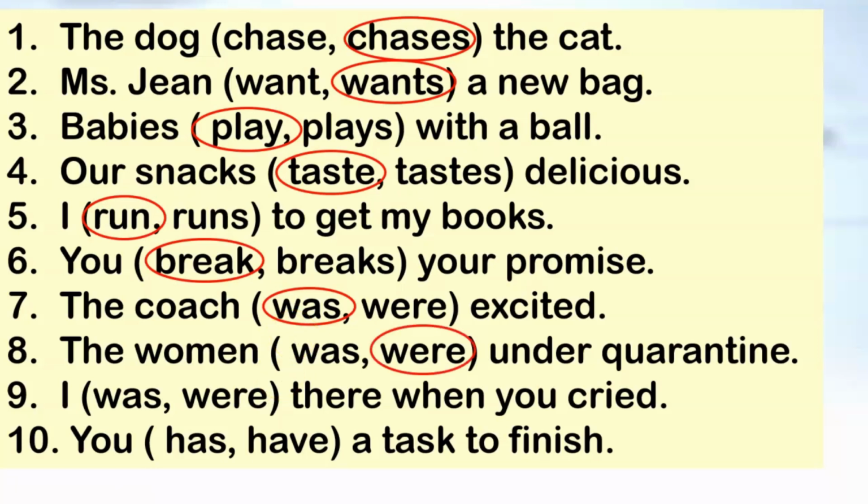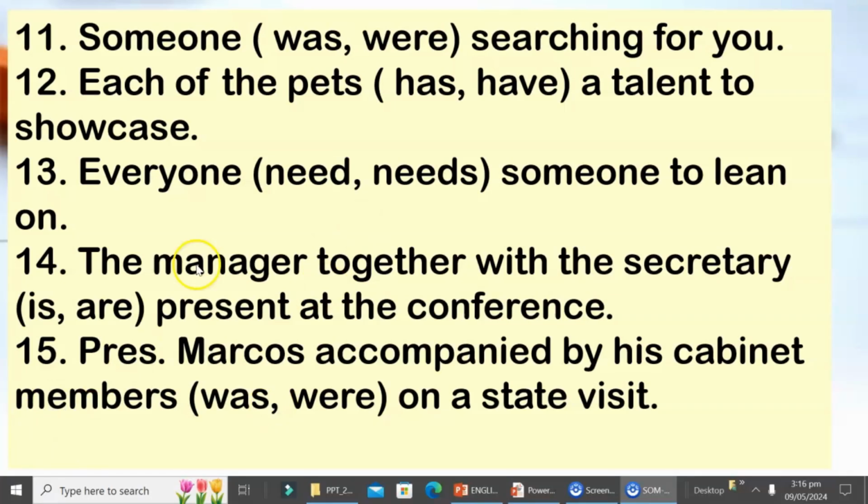Next, number 9, I were there when you cried. In the case of number 9, I is always paired with was. Okay? I was there when you cried. Number 10, you have a task to finish. Now let's proceed to number 11, someone. Remember, this is an indefinite pronoun which always takes a singular verb. So it should have to be someone was searching for you.